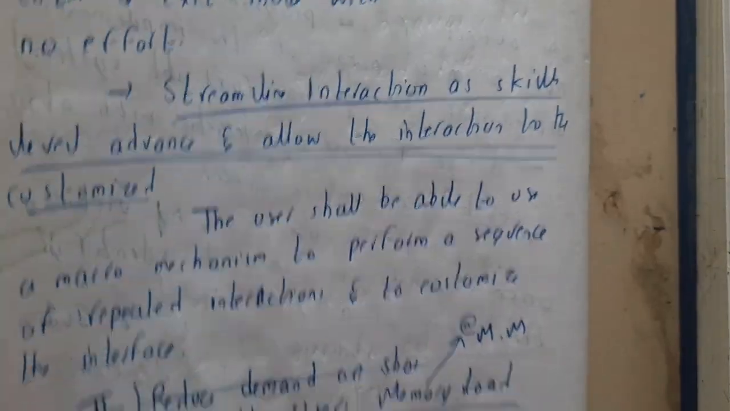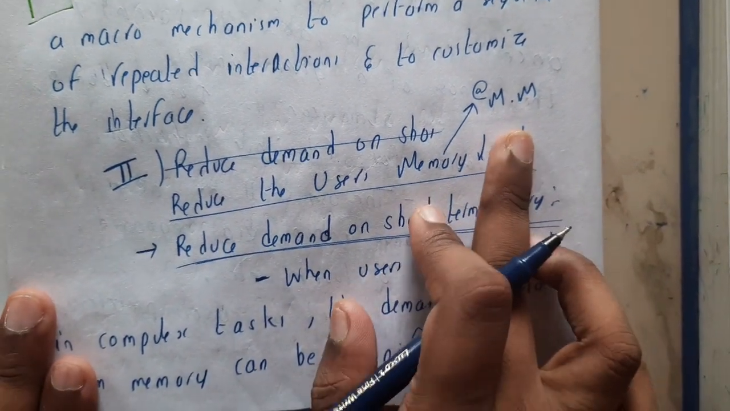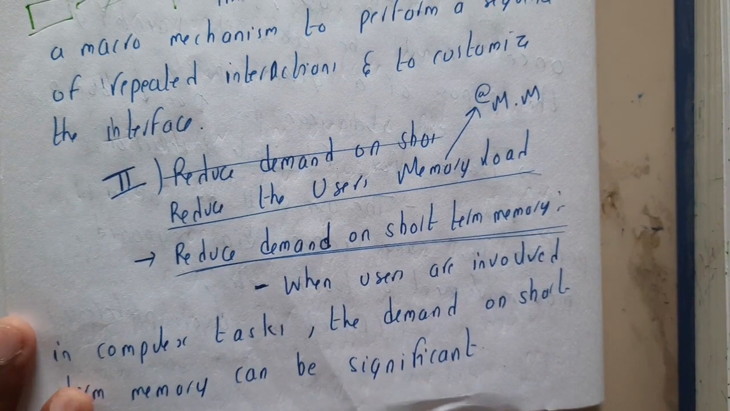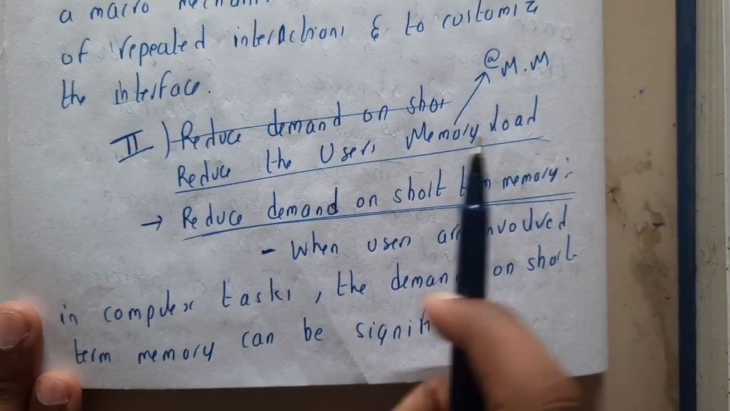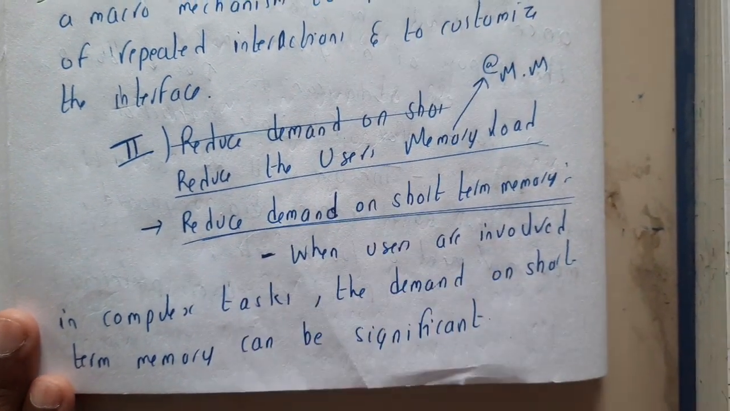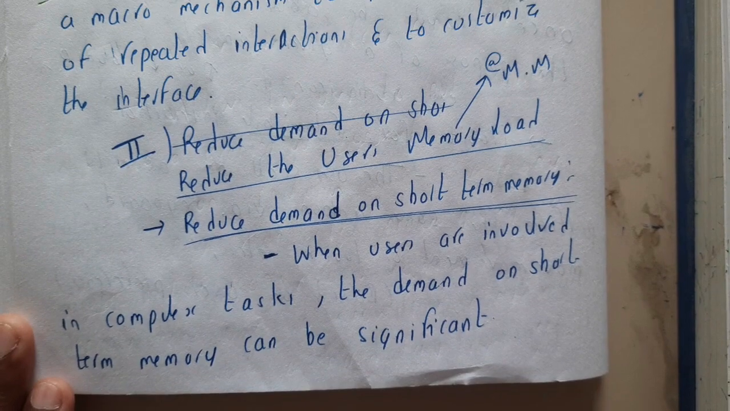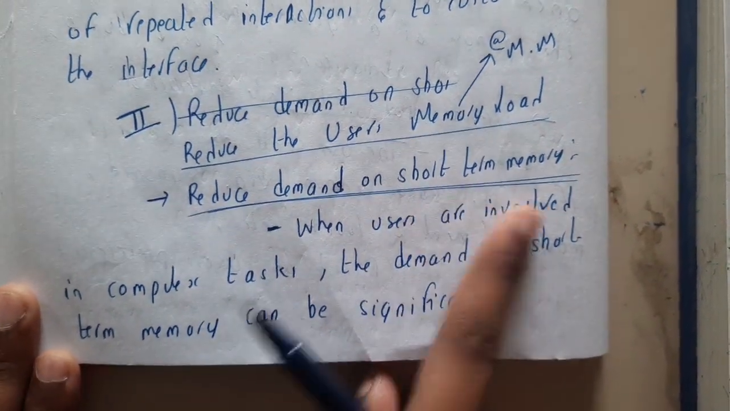Okay, so the next point is reduce the user's memory load. Basically that is the main memory in your system or in your mobile, wherever you are using your application. That should be less, because the speed completely depends on the main memory, guys. If an application occupies less main memory, it will be a bit faster when compared with applications occupying more memory.